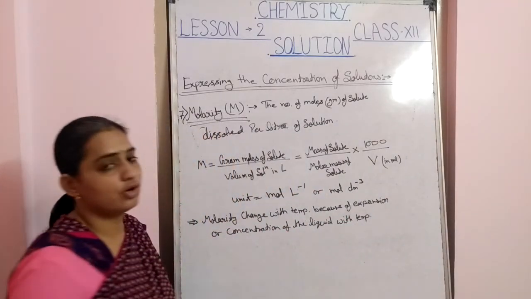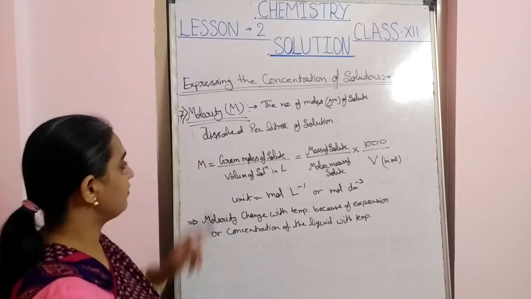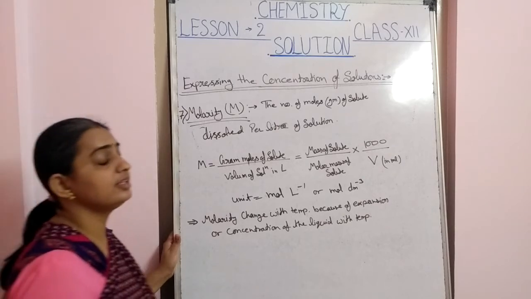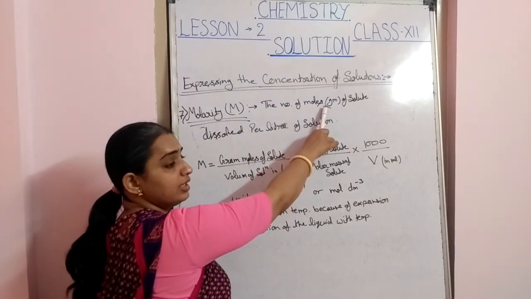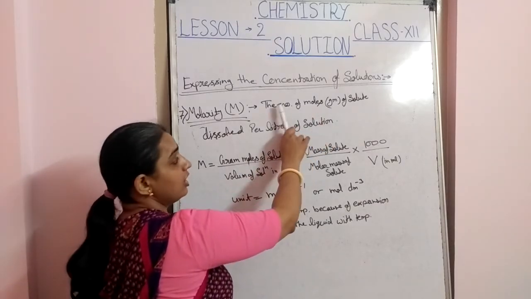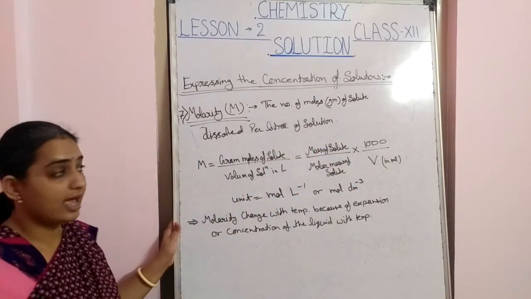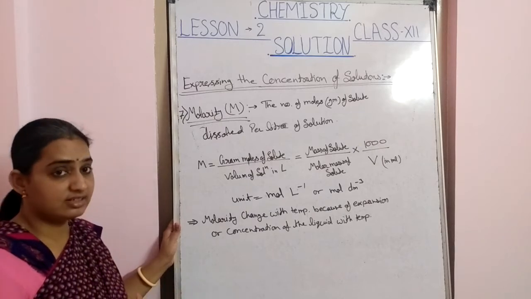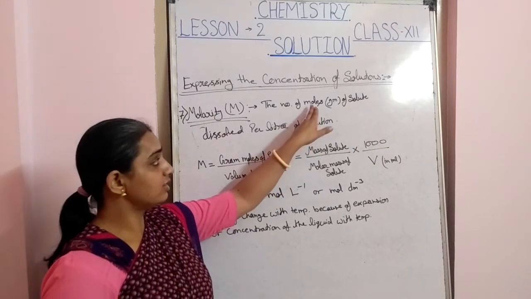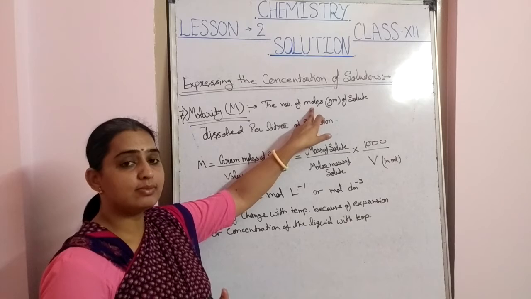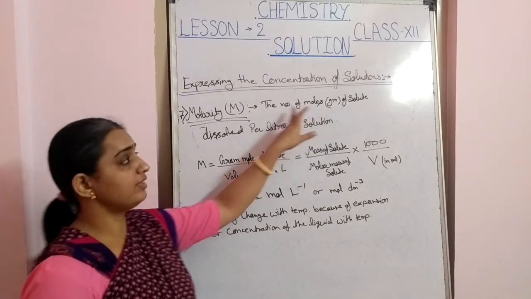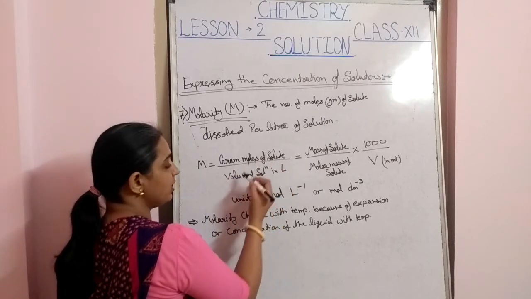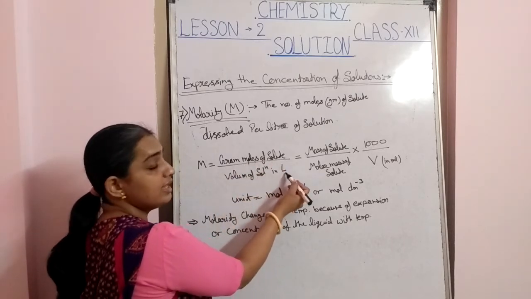Now the next formula is the molarity. The seventh is molarity, denoted by the capital M. What is the molarity? The number of moles of solute, that is in a gram, dissolved per liter of solution. यानी 1 लीटर के अंदर solute के कितने मोल्स जो है उसमें dissolved है. That is the molarity. M equals to gram moles of solute upon the volume of the solution in liter.